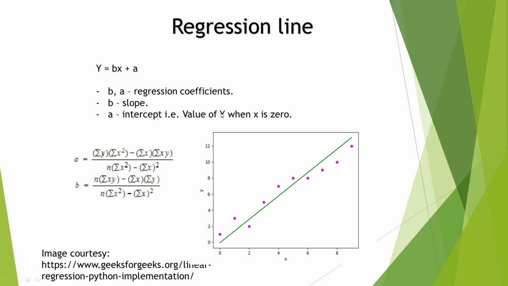For our model we will be plotting a regression line, and for any line the formula is y equal to bx plus a. Here b and a are called regression coefficients, where b is the slope and a is the intercept. For predicting any new value of y for a known value of x, if we substitute b and a in the formula given here, we can predict y.